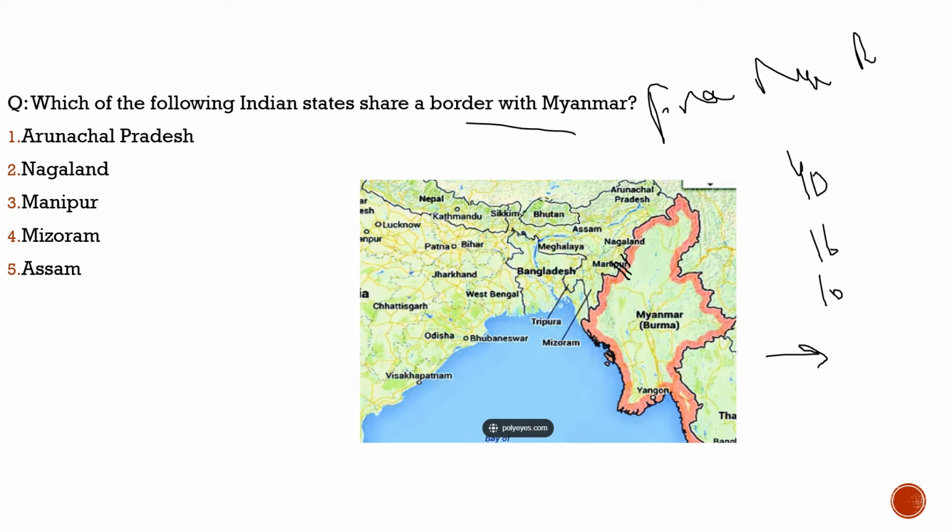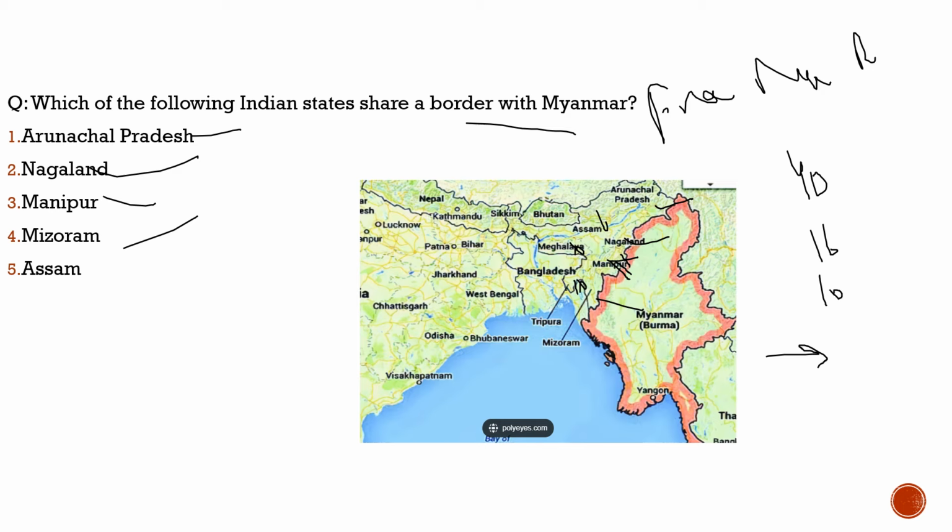As you can see, which of the following Indian states share a border with Myanmar? First, Arunachal Pradesh, 100% it shares a border with Myanmar. Second, Nagaland, 100% it also shares a border with Myanmar. Third, Manipur, 100% it shares a border with Myanmar. Fourth, Mizoram, 100% it shares a border with Myanmar. Now, does Tripura share a border with Myanmar? No. Does Assam? No. Does Meghalaya? No. So, the states which share a border with Myanmar are Arunachal Pradesh, Nagaland, Manipur, and Mizoram.